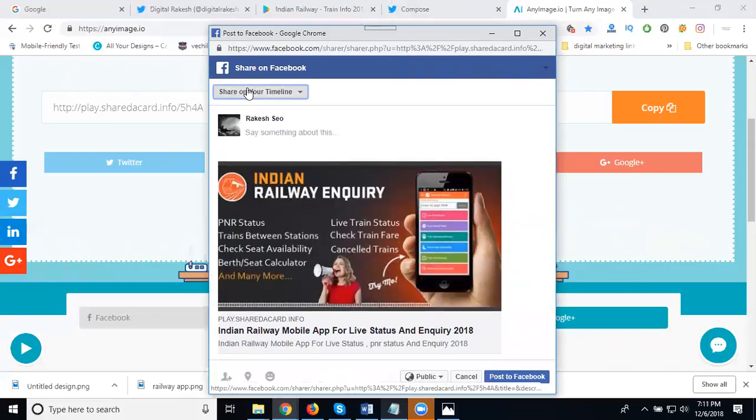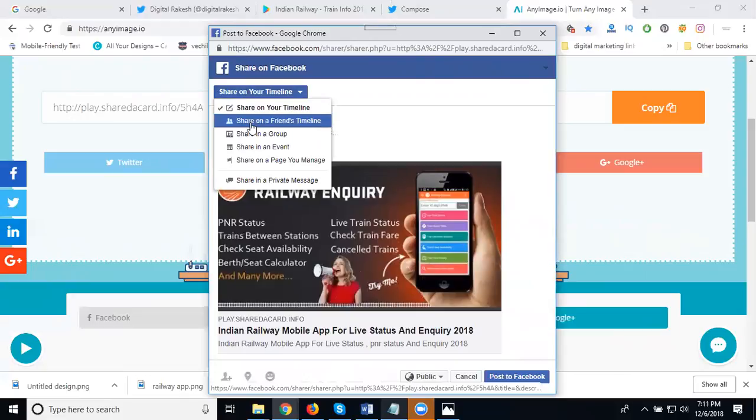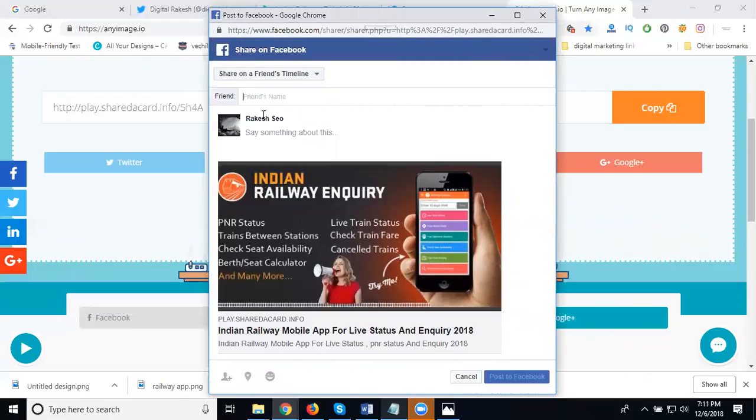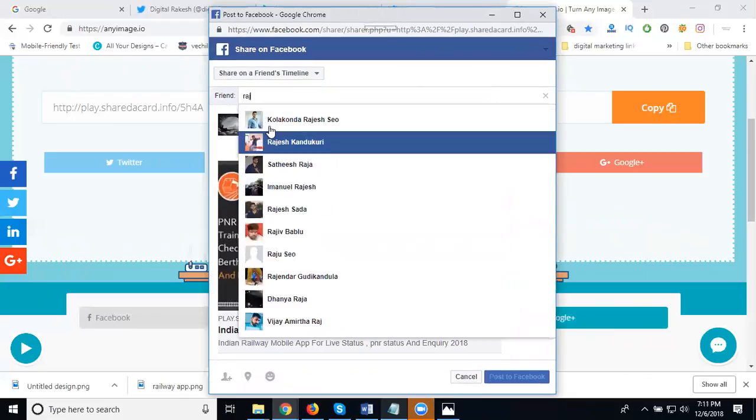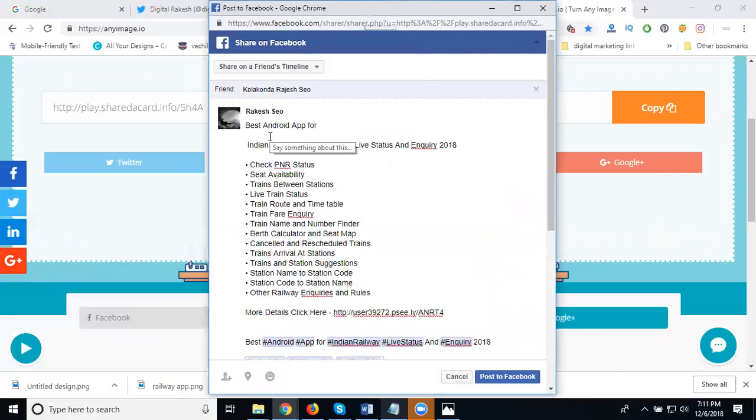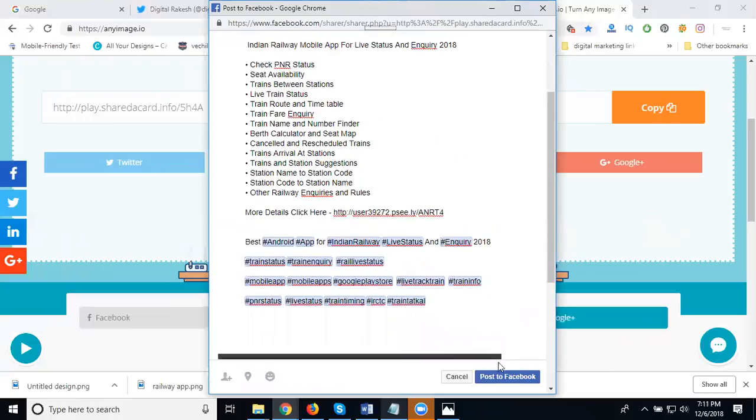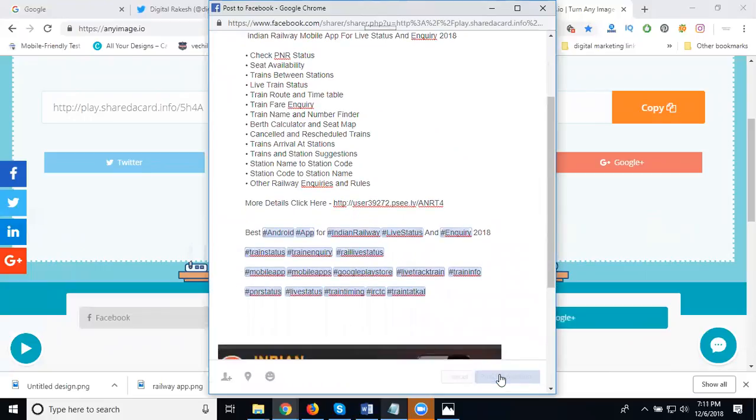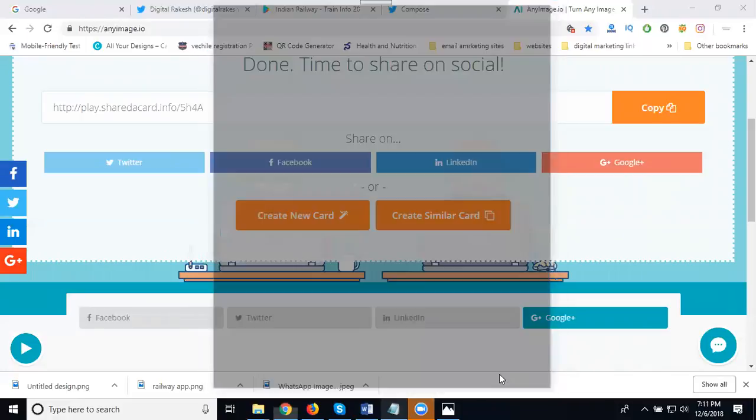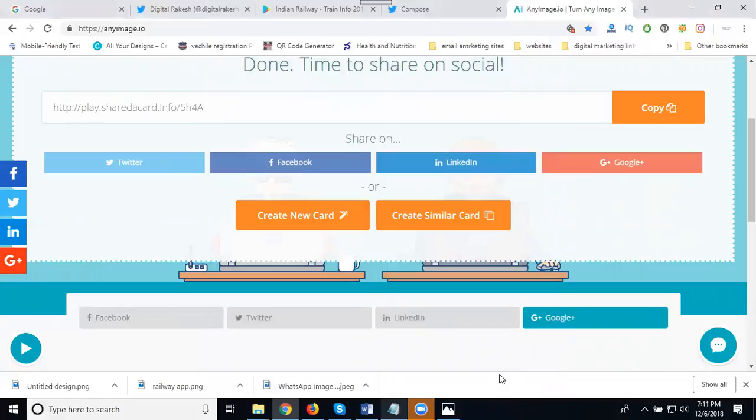Next one, you can share on your friends timeline. You can reach only your friends timeline. So I'm selecting here. How many friends can you target? Only one friend. Post to Facebook. So you can share it through your social network. You can share it by your friends timeline or private message. Private means you can reach individual private messages.